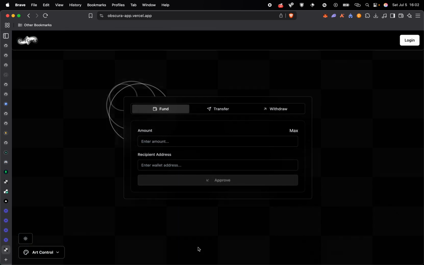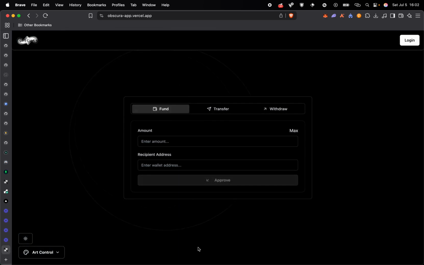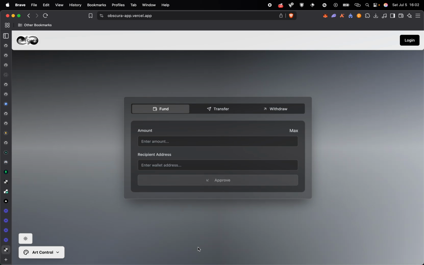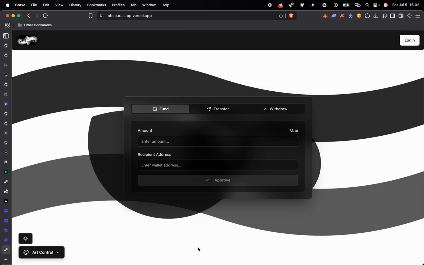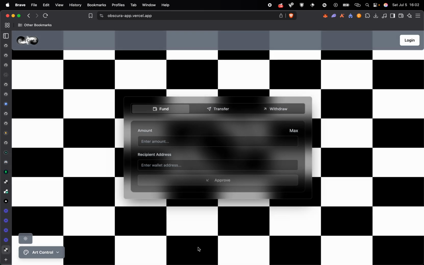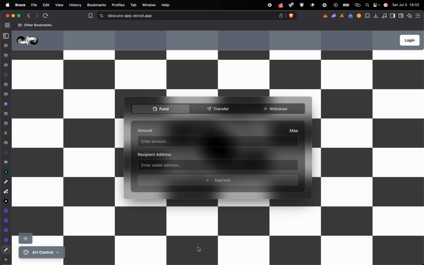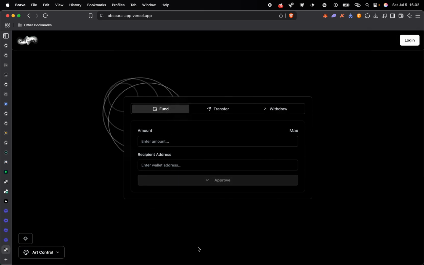So this is a demo for my final project for Cairo Bootcamp. This is Obscura. It enables users to do private transactions on StarkNet. Not all the features are complete now.